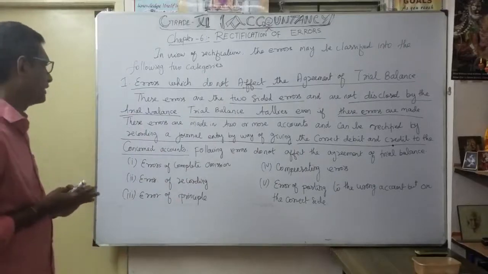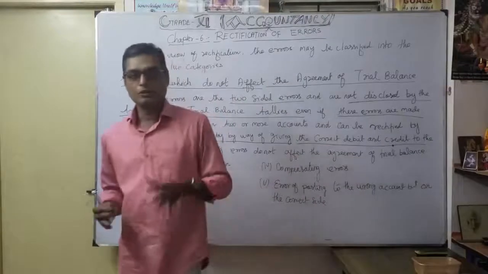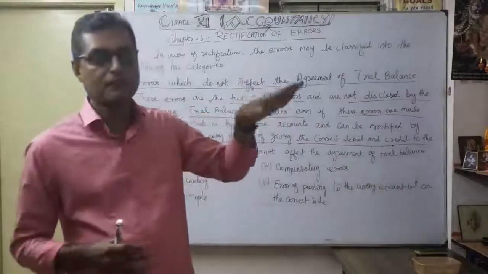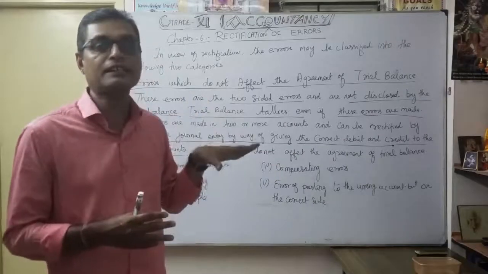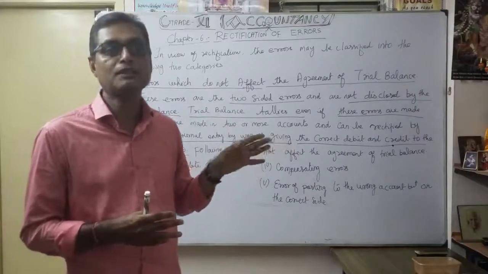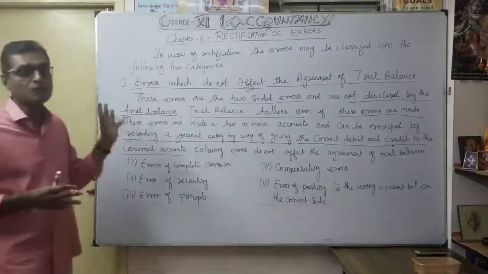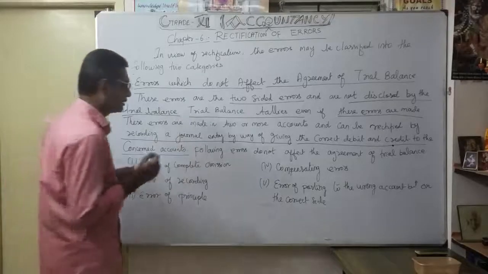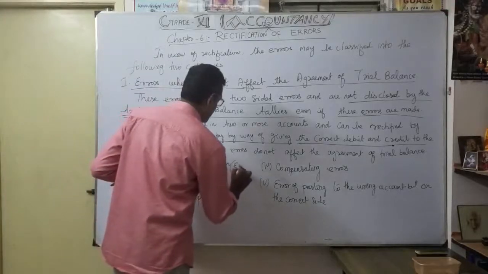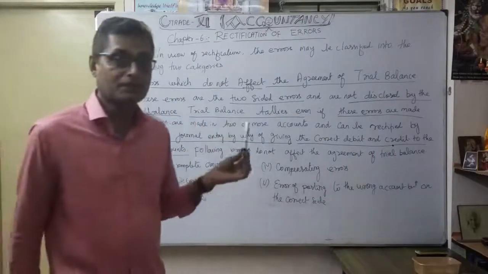So the following errors do not affect the agreement of the trial balance. We already discussed the classification of errors. Here we are going to discuss category-wise which errors do not affect the trial balance and which affect the trial balance. First, which ones do not affect the trial balance? The first one is error of complete omission, which comes under error of omission. Partial omission and complete omission come under error of omission.